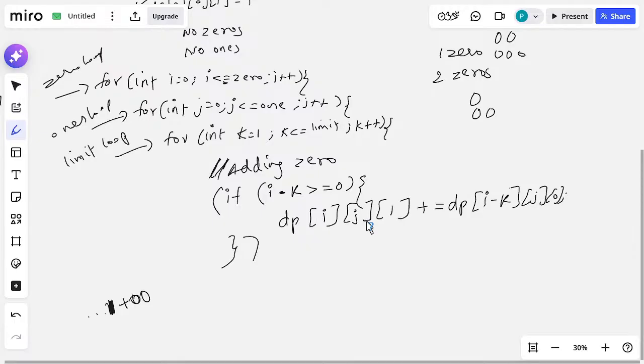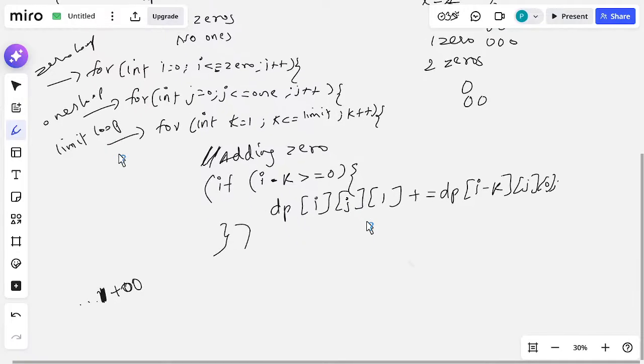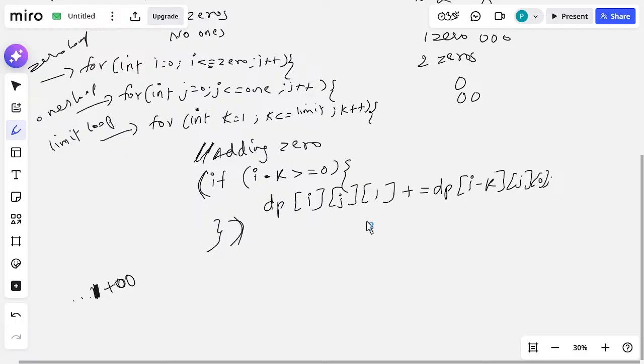If we added to the front itself, the 0 will exceed the limit. So, we are checking before adding this 0, the previous number must be 1. Then only we add this 0 to that array, right. Okay. So, this if is for adding zeros, right.